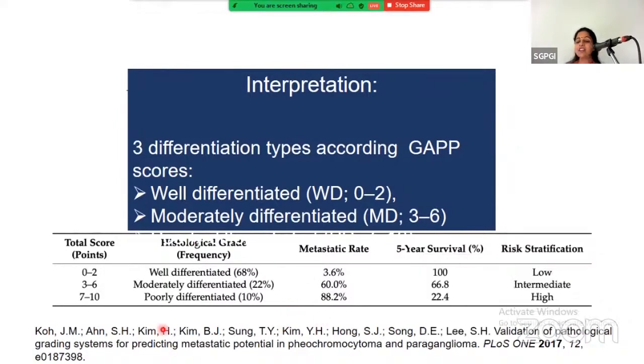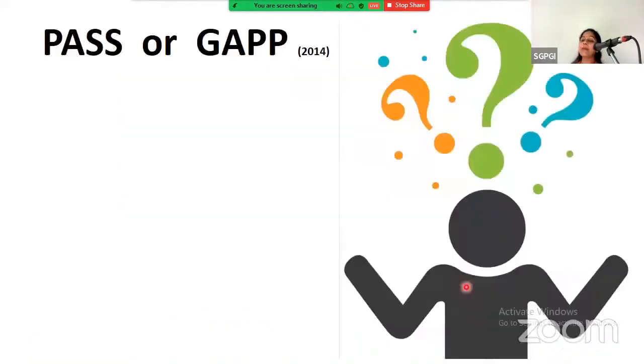For the risk stratification, the score 0 to 2 is well differentiated, and the 5-year survival is 100%, and the score 7 to 10, that is poorly differentiated, the 5-year survival is 22.4%. So that is PAS or GAP scoring.